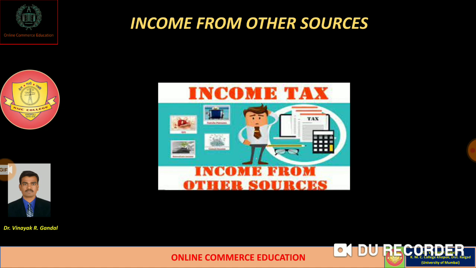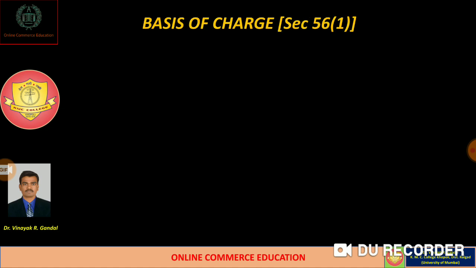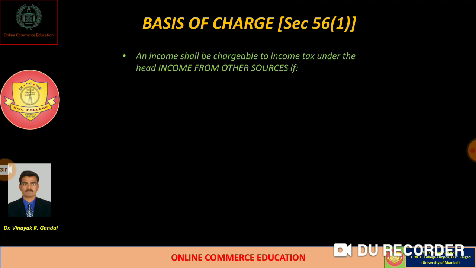Okay. So, dear students, first of all, it is necessary for all of us to understand the basis of charge under income from other sources as per section 56 subsection 1 of Income Tax Act 1961.